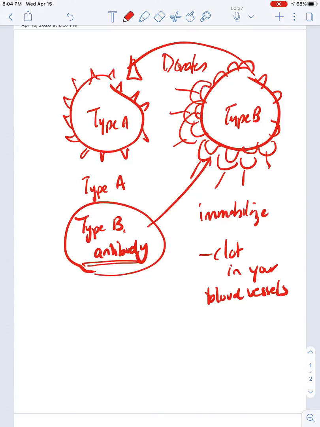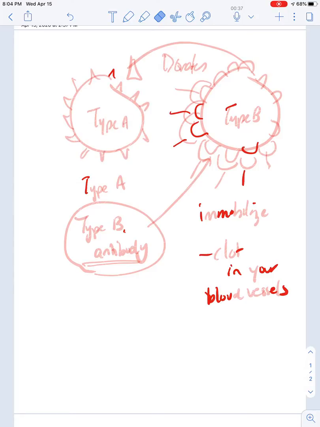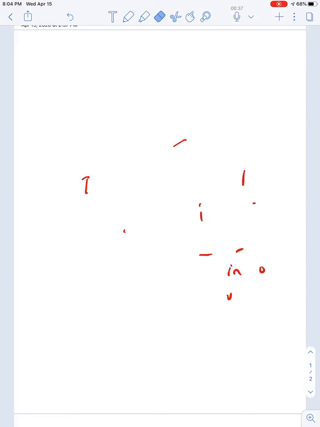Okay, so if you are, let's just do the opposite, okay? If you are type, all right, let's just do the opposite. If you are type B blood, okay, so, I don't like these lines when they're here. Oh my gosh, get rid of everything. How do you get rid of them?